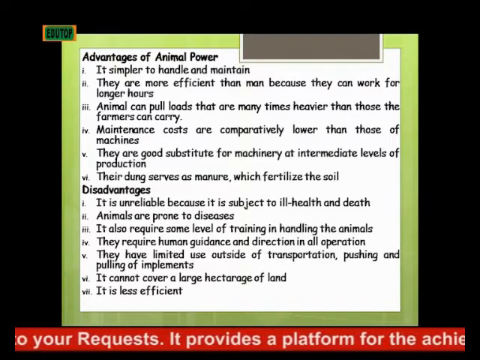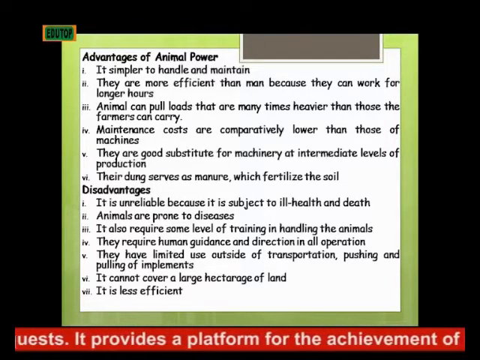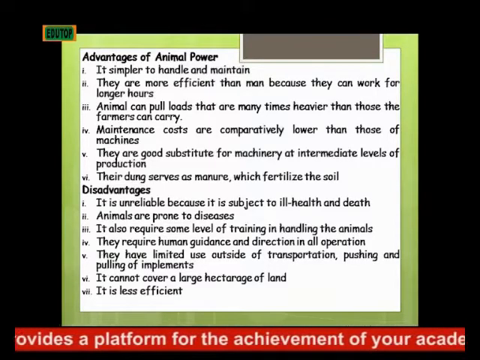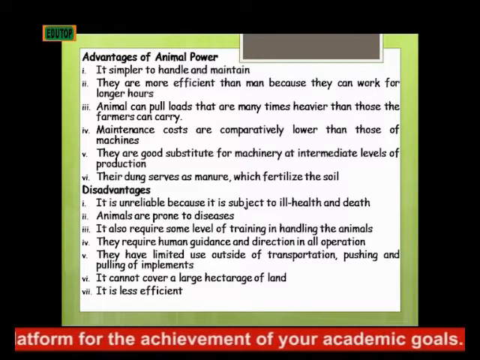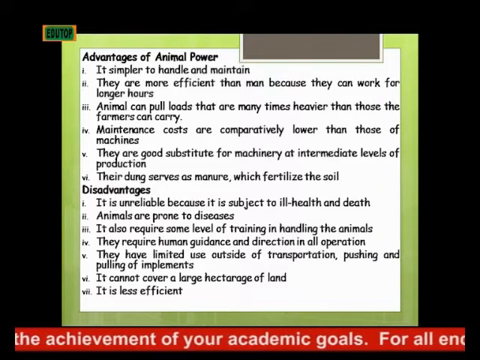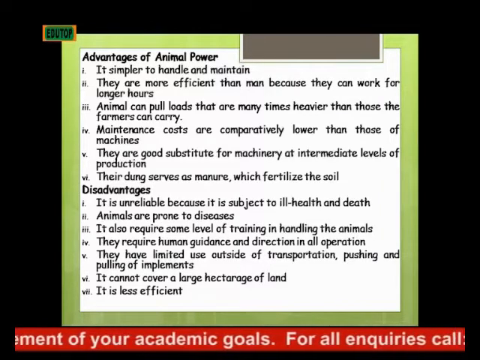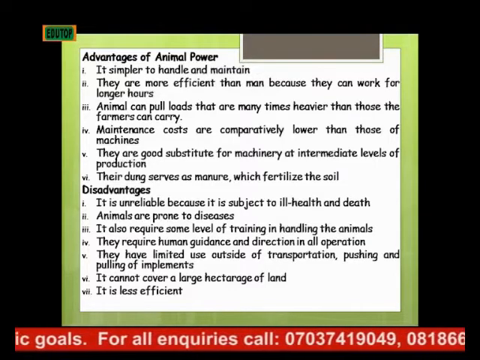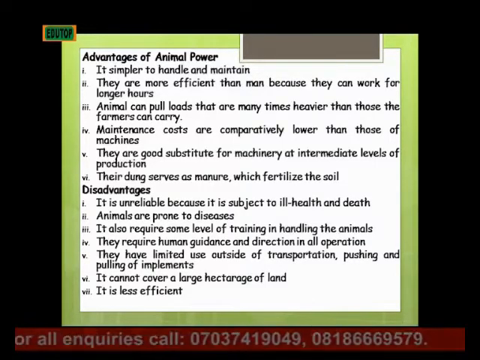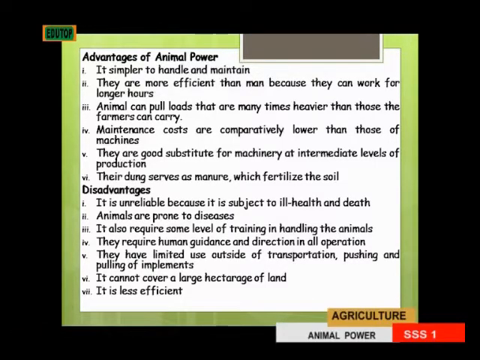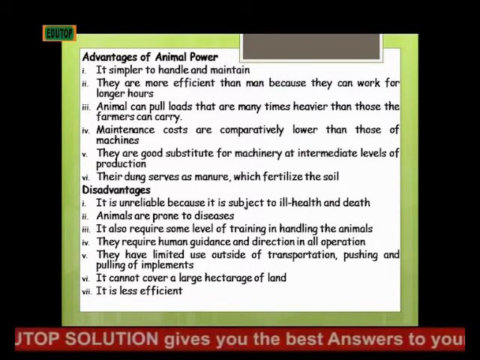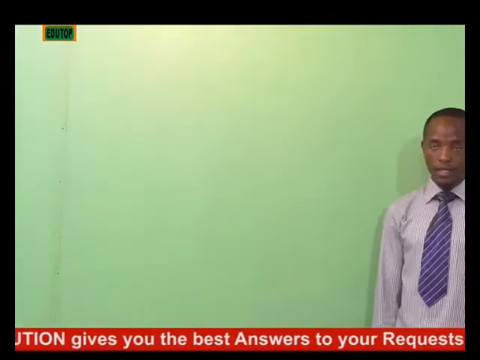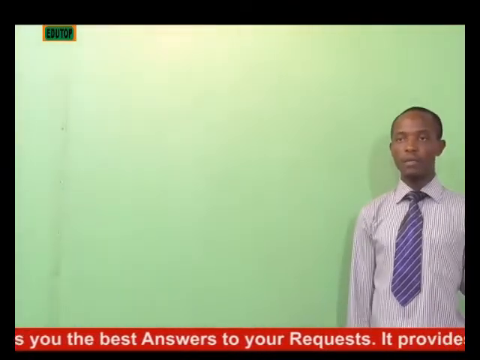The fourth advantage is that maintenance costs are comparatively lower than those of machines. The fifth advantage is that they are a good substitute for machinery at an intermediate level of production and technology. The sixth advantage is that their dung serves as manure which fertilizes the soil. Now, what are the disadvantages of animal power?